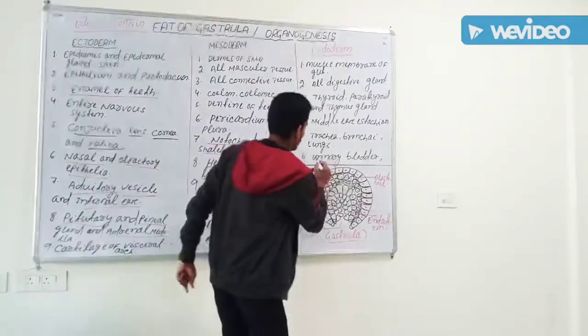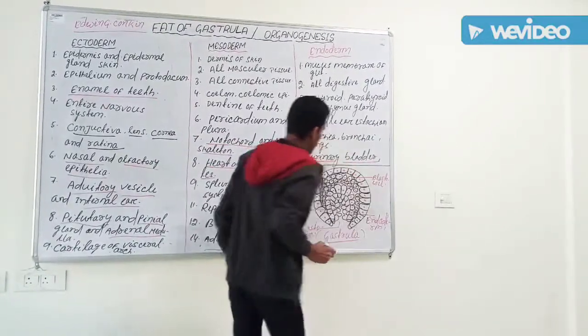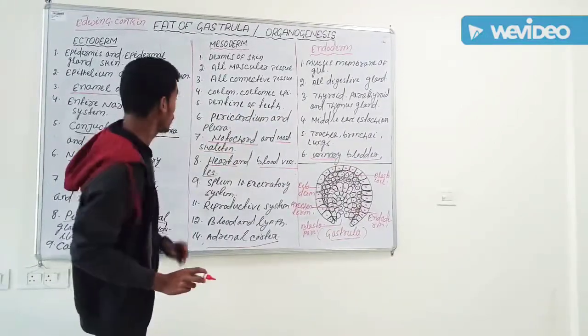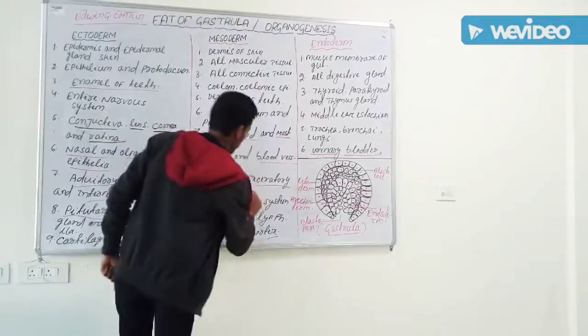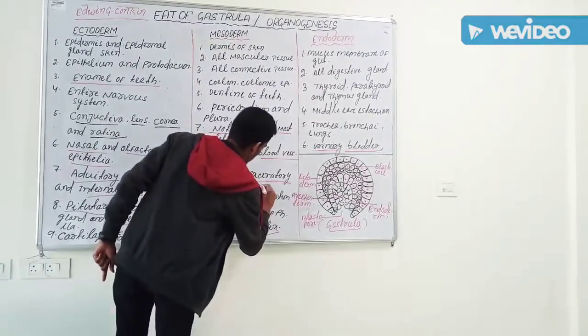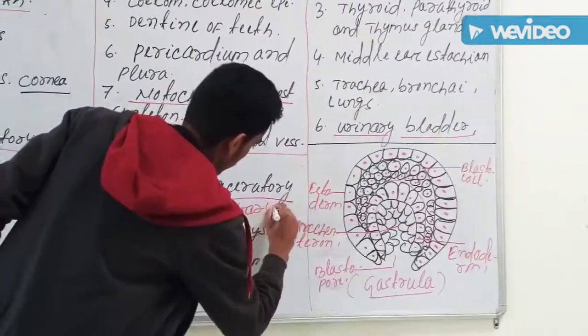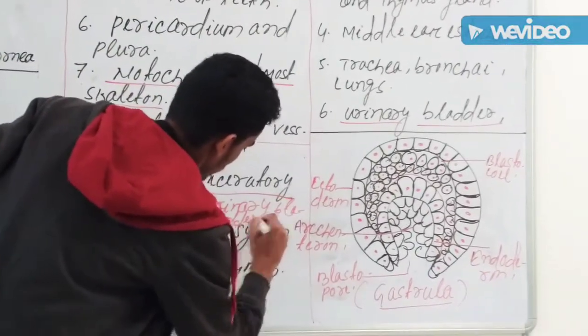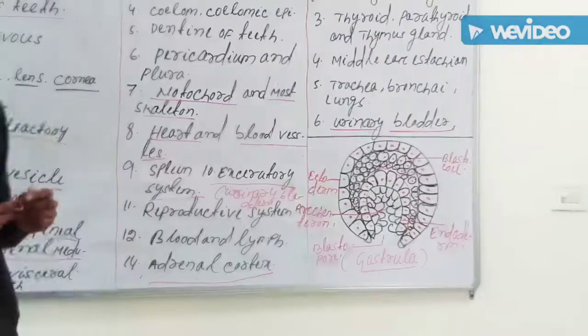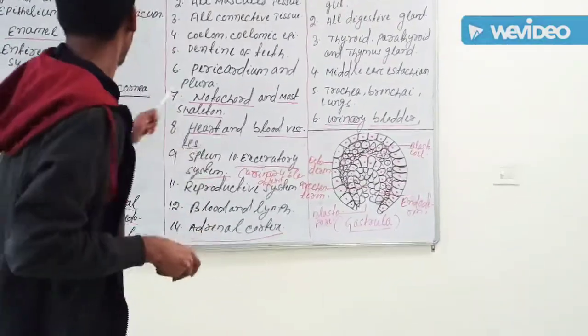This is the exception. Except the urinary bladder, all excretory system comes from mesoderm. Urinary bladder, so this is the thing to remember.